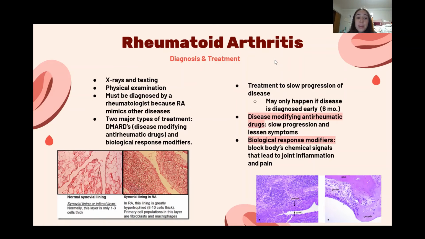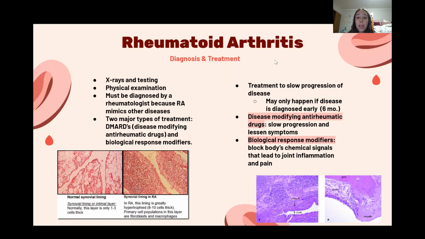And then for treatment, the two main types of medications are disease-modifying anti-rheumatic drugs, also known as DMARDs, and biological response modifiers. And those are usually used as a second option taken along with DMARDs.